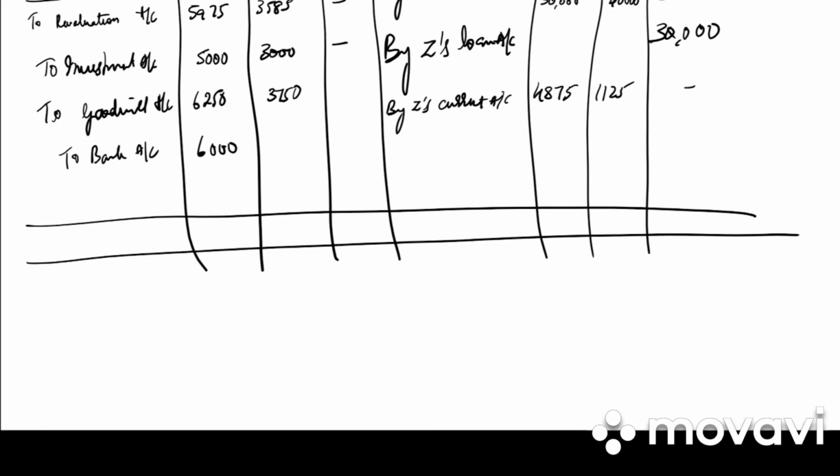Our credit side is more. What is the total of A? 54,875, 54,875. 41,125, 41,125. 30,000, 30,000. So we have balance carried down. 54,875 minus 5,975 minus 5,000 minus 6,250 minus 6,000. So 31,650. For B it is 30,790 and C it is 30,000.